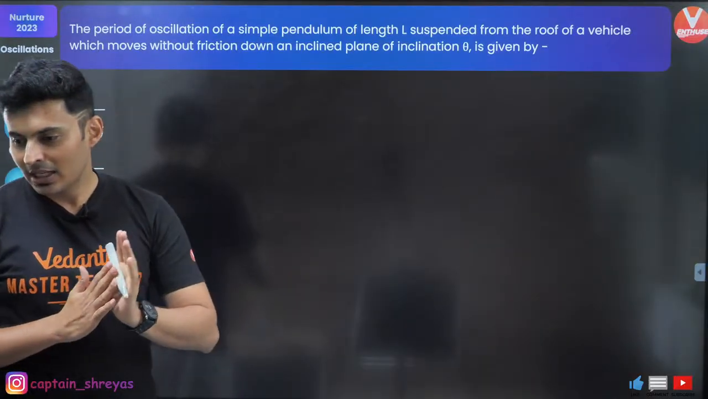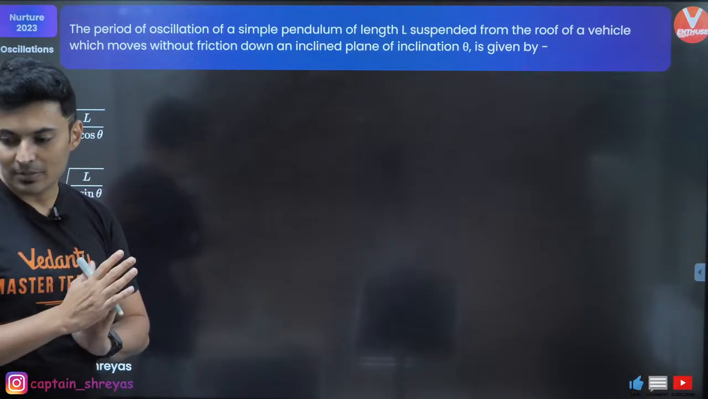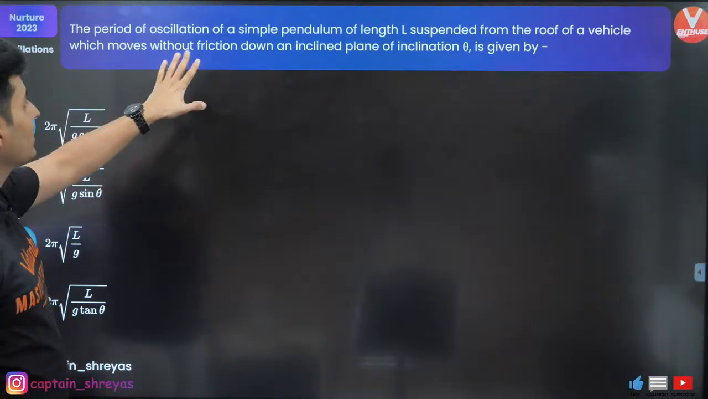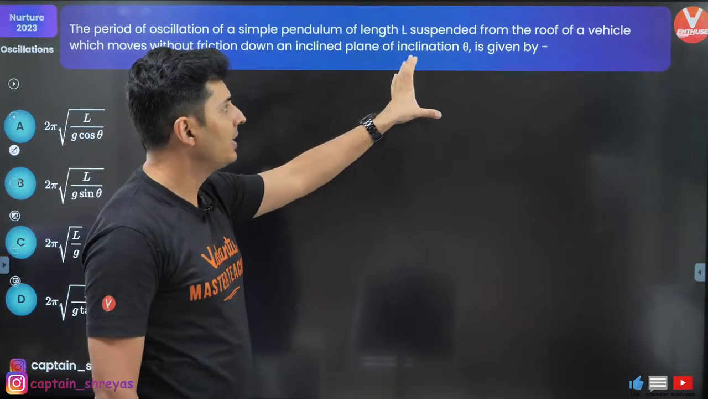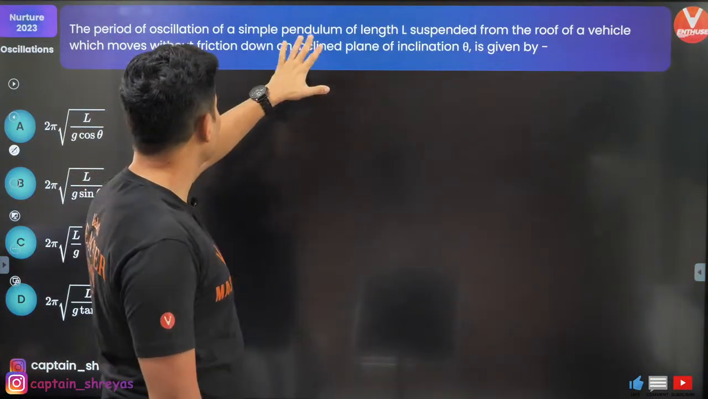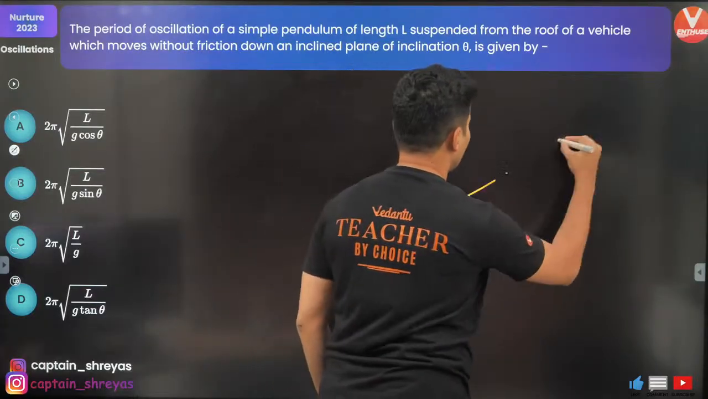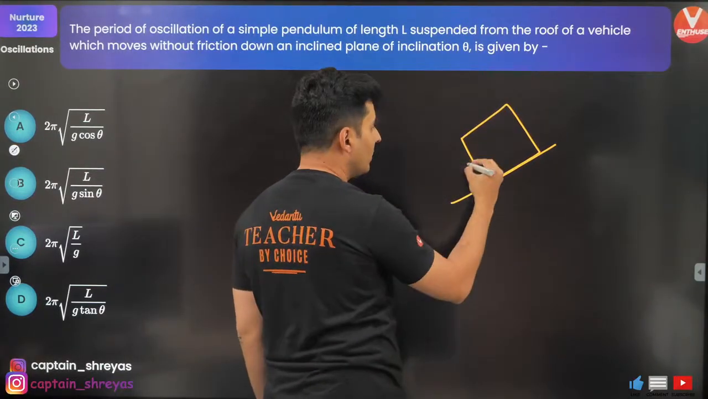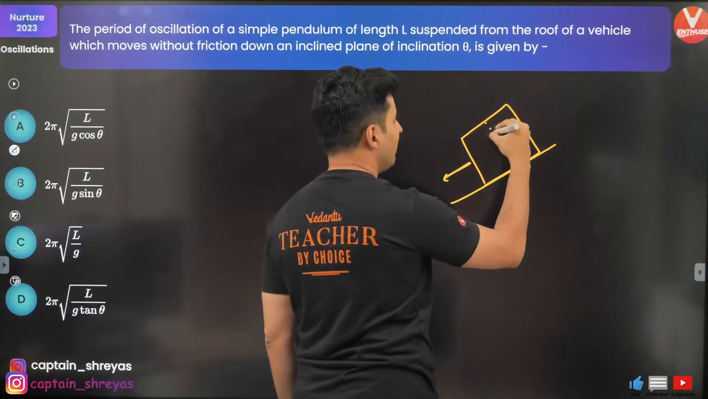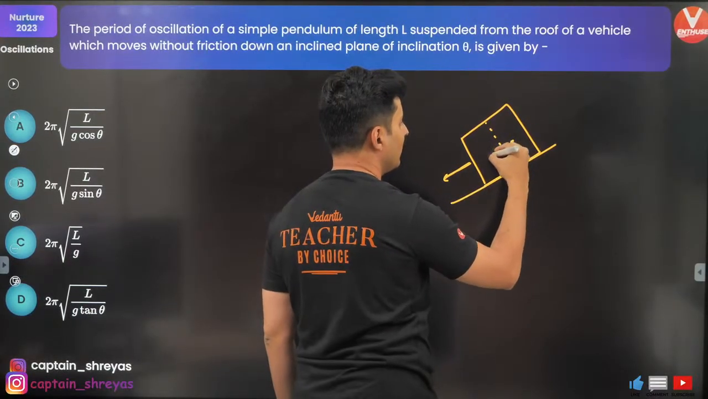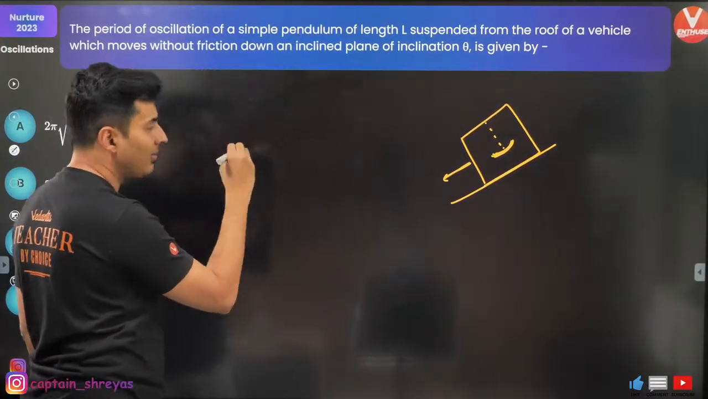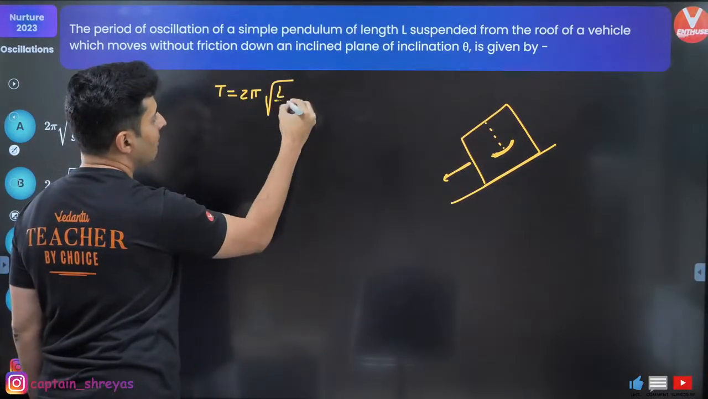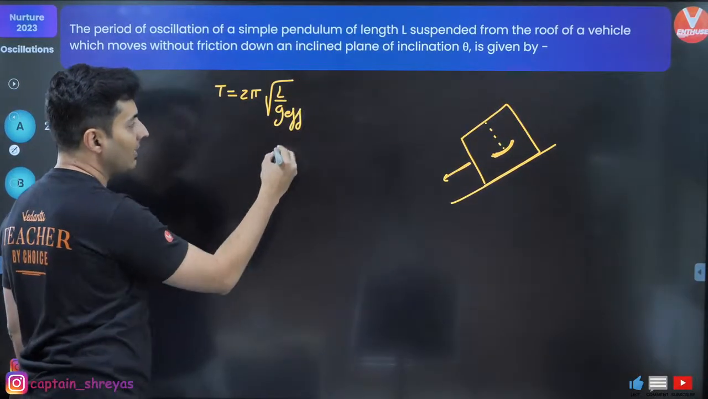Okay. Great. Come on. Let's see. Game changer saying C option. Okay, let's solve this. Time period of oscillation of a pendulum of length L suspended from the roof of a vehicle which moves without friction down an inclined plane. So guys, if you have a vehicle moving down like this, and there is a pendulum over here, it is oscillating, what matters is the effective gravity. Because when I write time period is 2 pi under root L by g, this g is always the effective gravity,